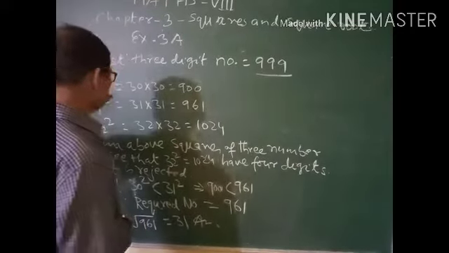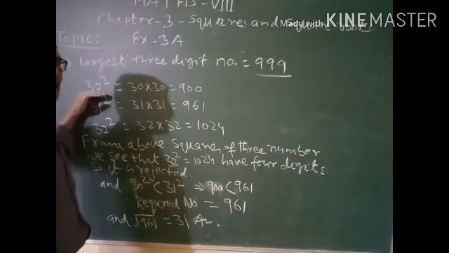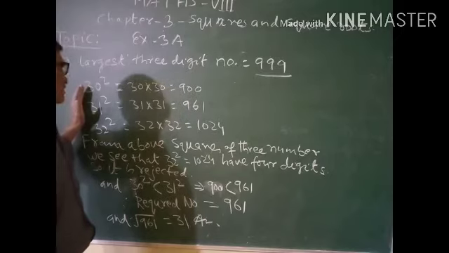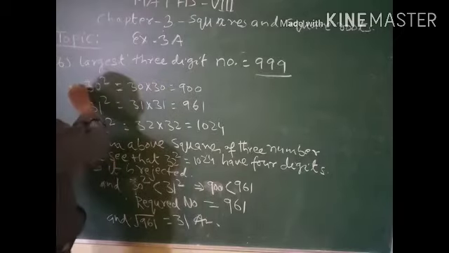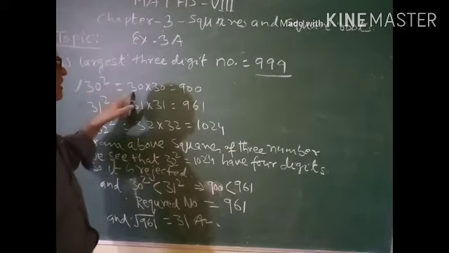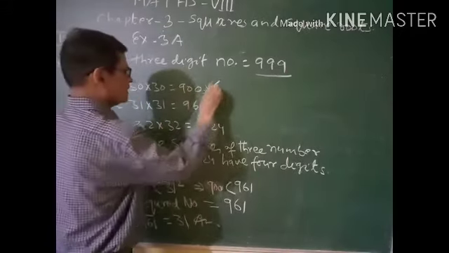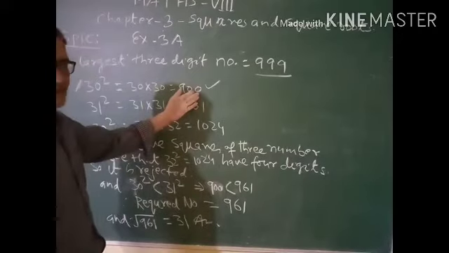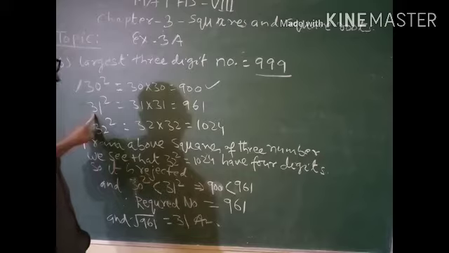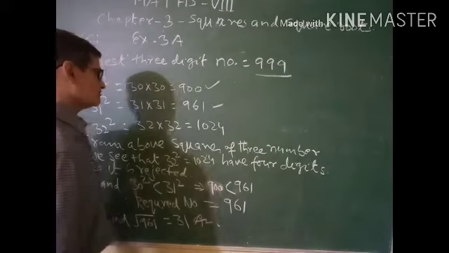Now the approximate value. This question is something different from other questions. You have to guess. Now write down the square of 30. A square of 30 means 30 into 30 equals 900. There are 3 digits in it. Now find the square of 31. 31 into 31 is 961.